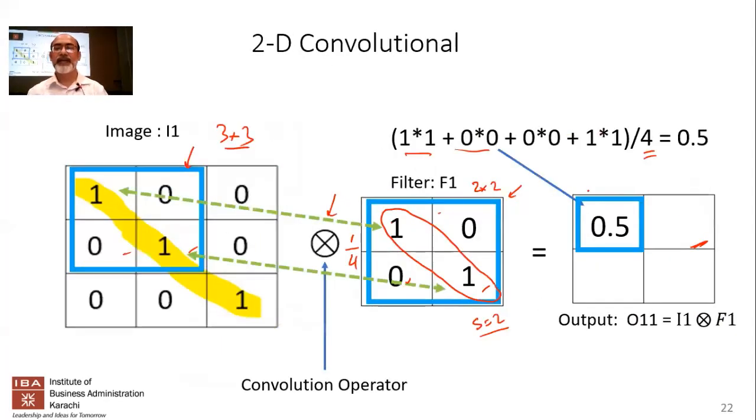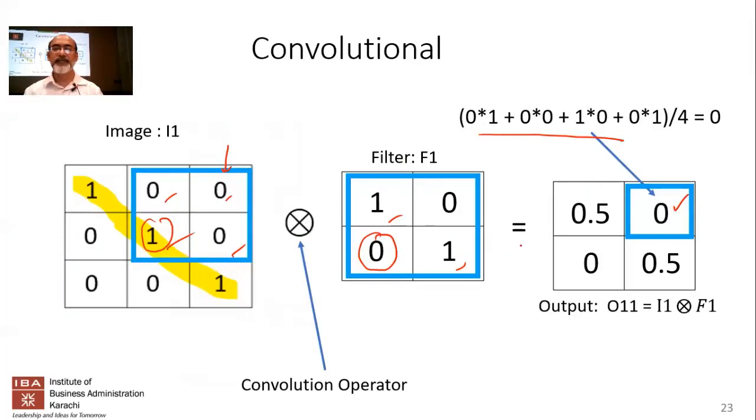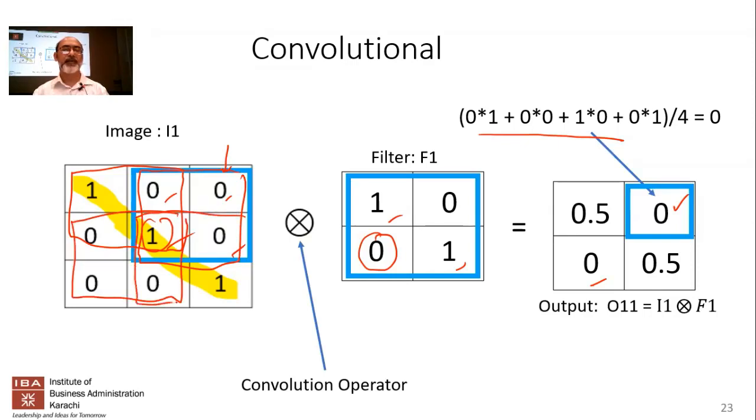So let's look at the rest of it. You can see that if I do the filtering, if I do the convolution, I'm going to have 4 positions. I can place the filter over here initially, then over here, next over here, and finally over here.